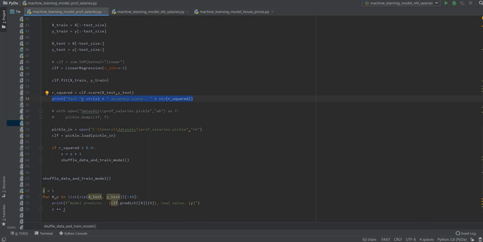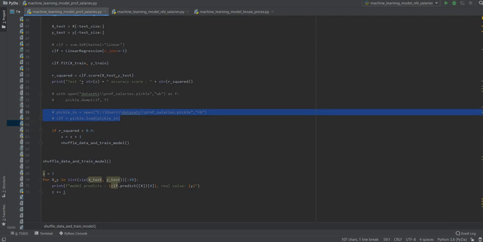I don't know why I left this in here. I can comment this out because we won't be loading in our model because we didn't save it. In this video we're just going to train the model each time, and since it's not a lot of data, it won't take a long time.